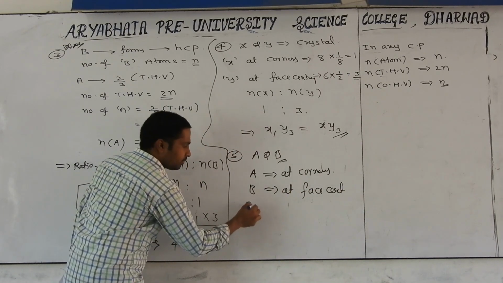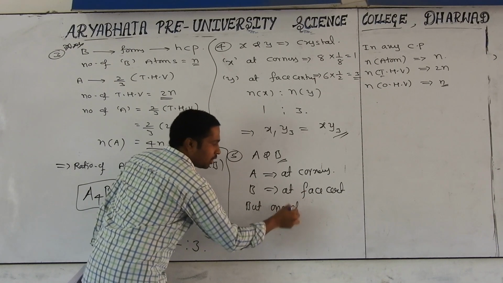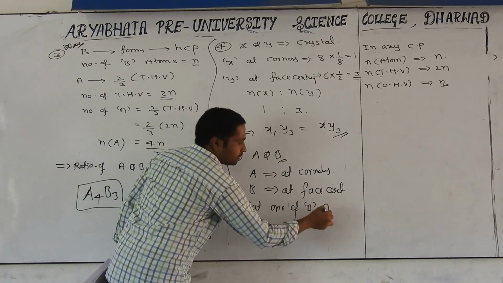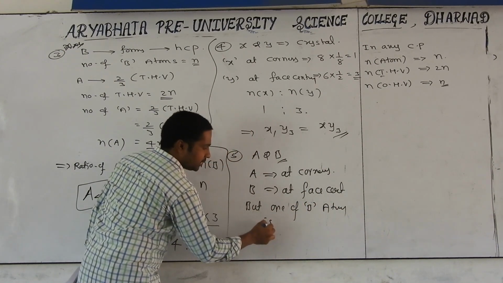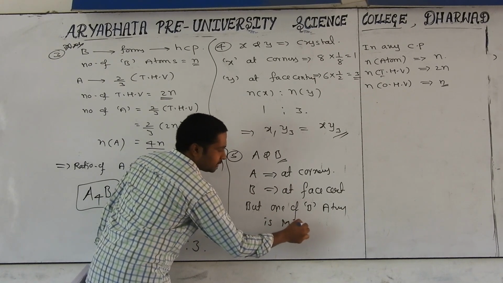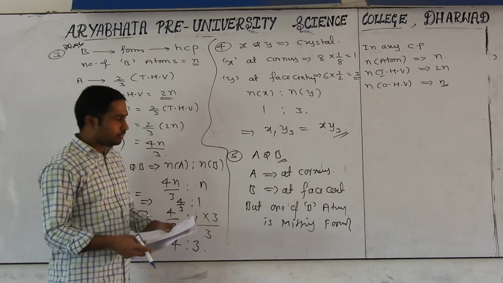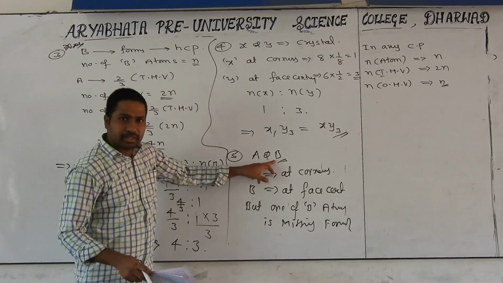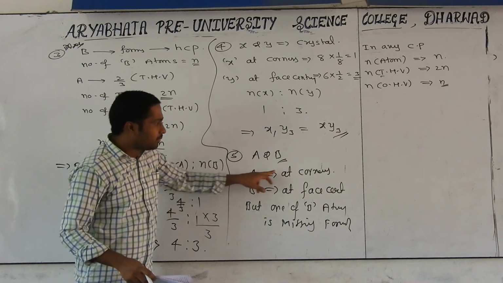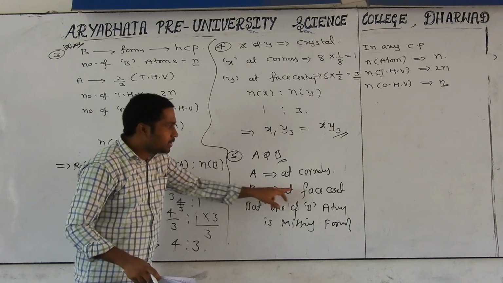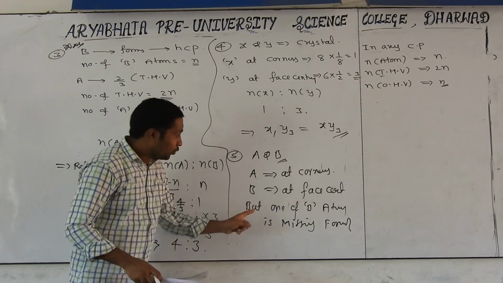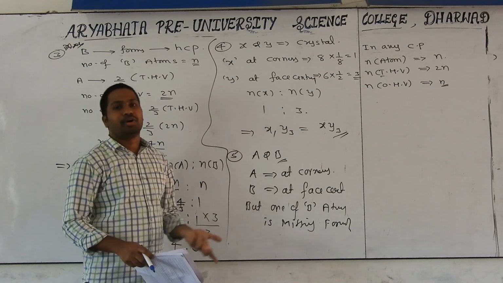But one B atom is missing. Then what is the formula of the compound? You got the question? A and B form the compound. A is at the corners, B is at the face centers, but one B atom is missing.